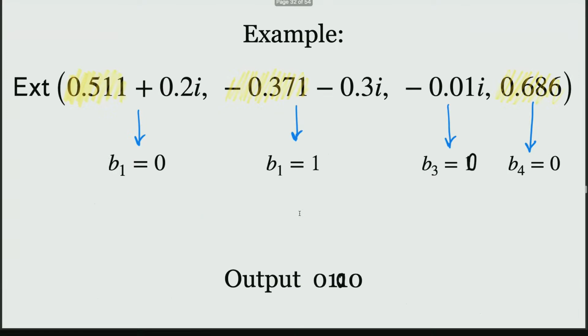Just to do a very simple exercise, if I have 4 amplitudes here, I'm going to look at the real components. In the first case, you have the value to be larger than 0, so you're going to extract the bit to be 0. Second case, it's 1. Third case, it's 0 because the real part is 0, and fourth case, it's 0. Right? So you're going to output 0, 1, 0, 0.